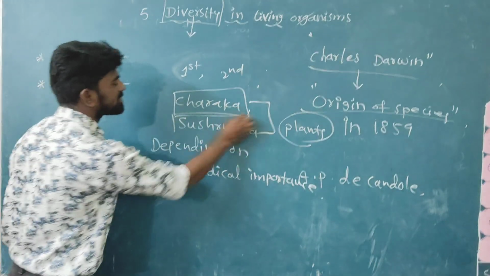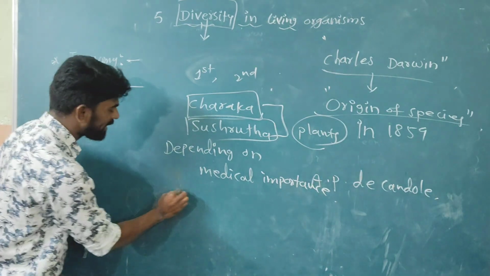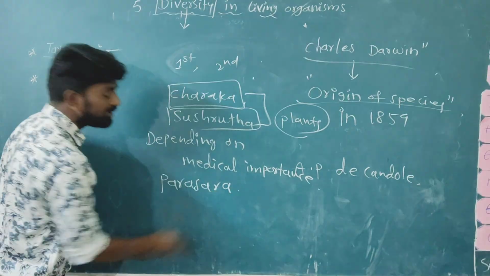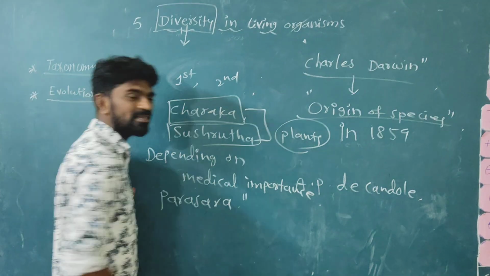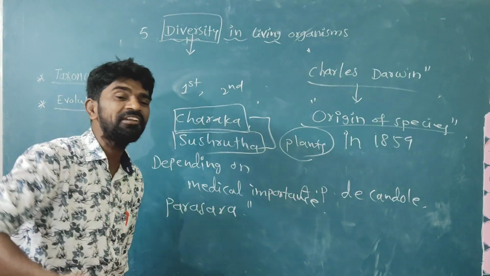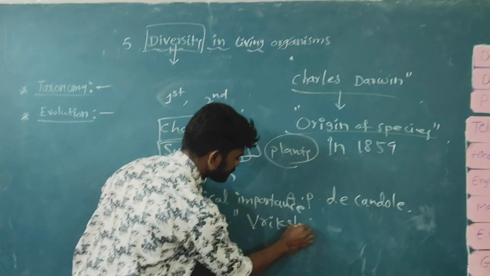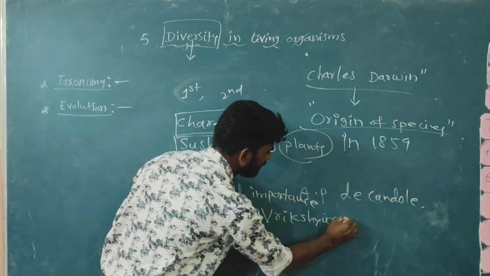Later, one more scientist in India, Parasara. His book is called Vrukshayurveda. Repeat all of you: Vrukshayurveda.